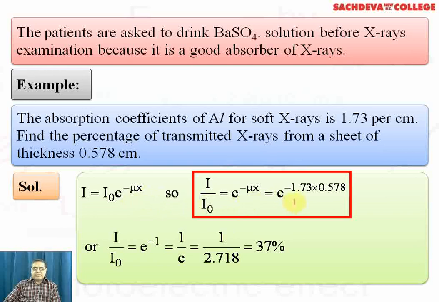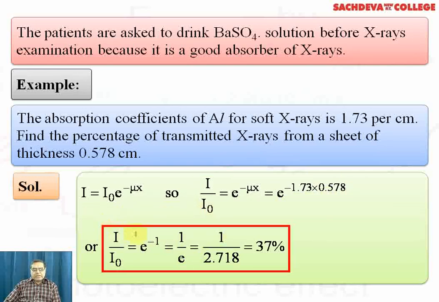It is not necessary to put in the value of e at first, because we are interested in finding the value of 1 over e. So I over I naught is equal to e to the power minus mu x, that is, e to the power minus 1.73, which is given in the question, multiplied by 0.578. From this we get I over I naught equivalent to 1 over e. We put in the value of e, and the value is calculated as 37%.